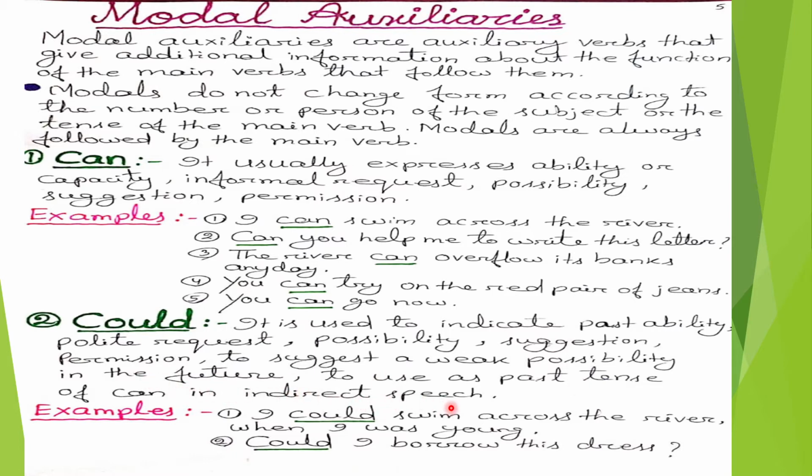The examples are number 1. I could swim across the river when I was young. In this sentence, the modal auxiliary verb could indicates past ability. Second example, could I borrow this dress? In this sentence, the modal auxiliary verb could indicates polite request.